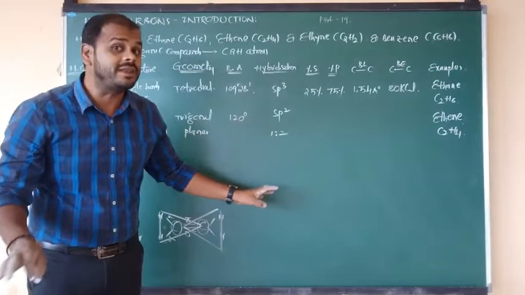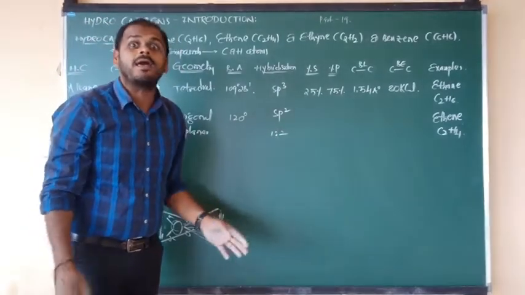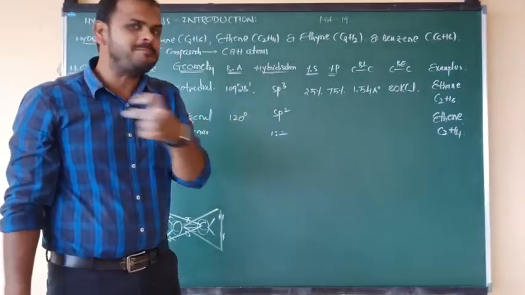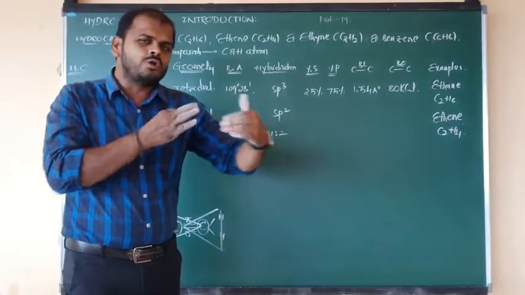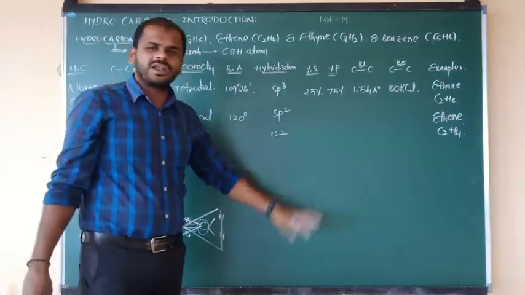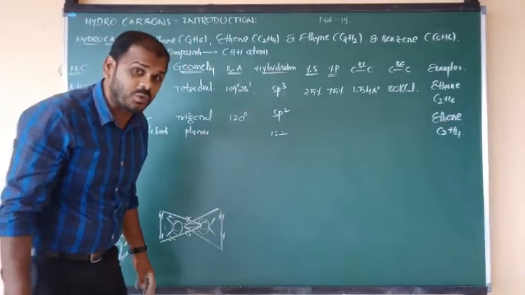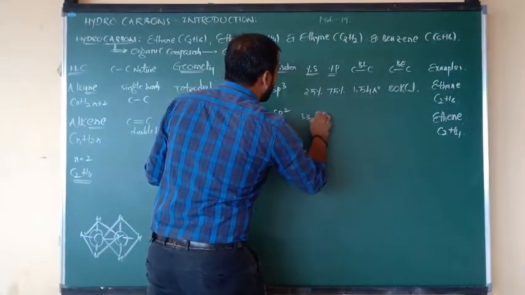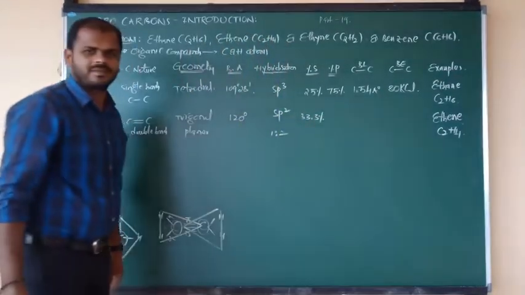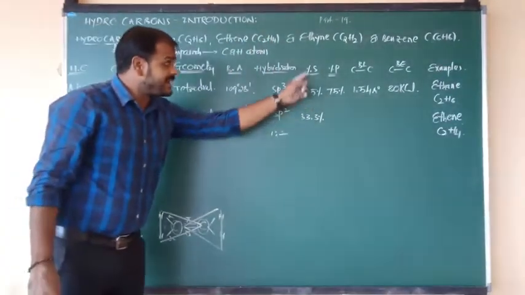But I don't want the ratio of s and p orbital. I want the percentage of s and p character. It means the total 100% we have to distribute in the form of 1:2. 1:2 means the percentage of s character we can write as 33.3%.